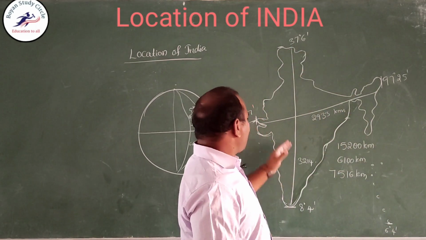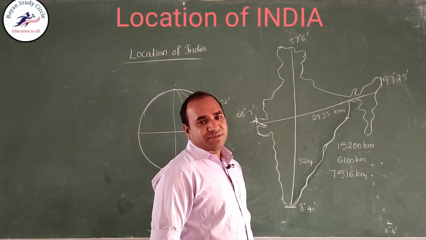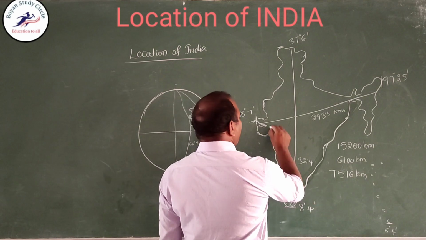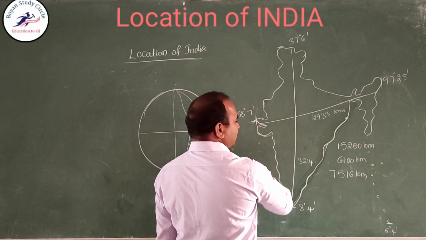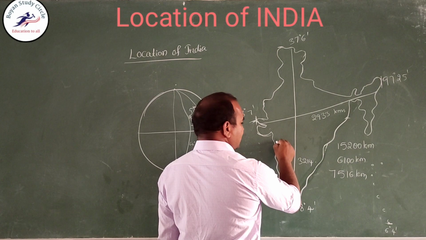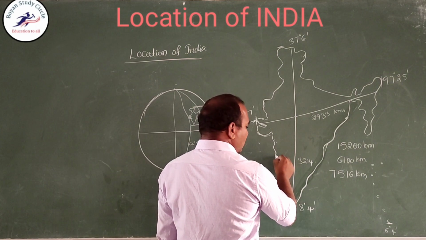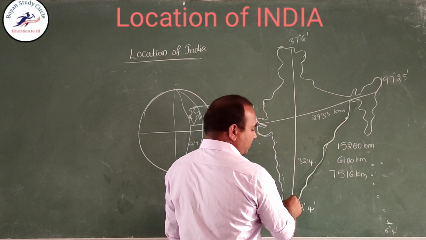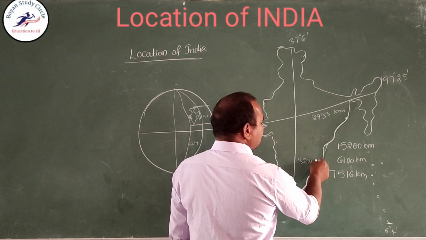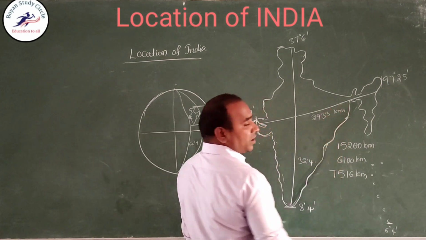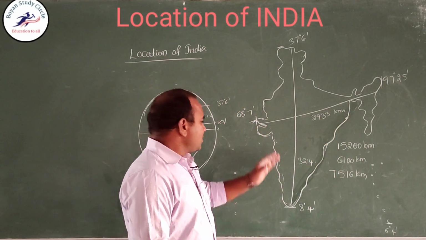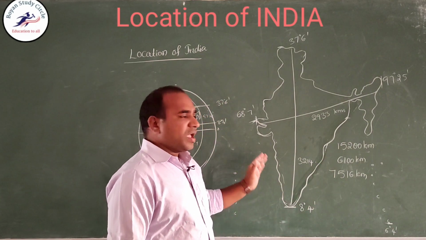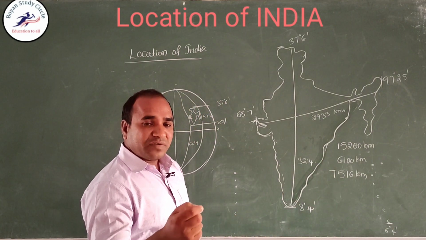Right. So there are 9 coastal states. Those are Gujarat, Maharashtra, Goa, Karnataka, Kerala, Tamil Nadu, Andhra Pradesh, Odisha and West Bengal. These are the 9 coastal states, and the coastal areas are called by different names.